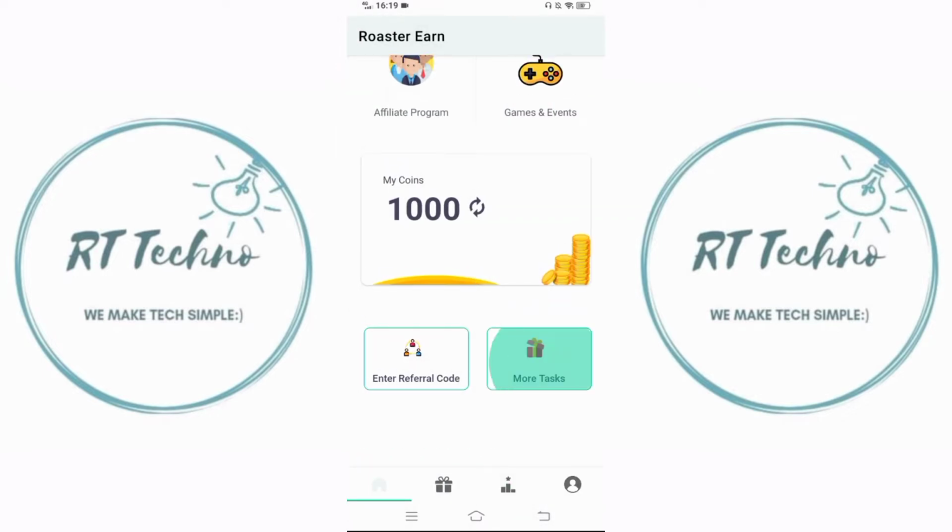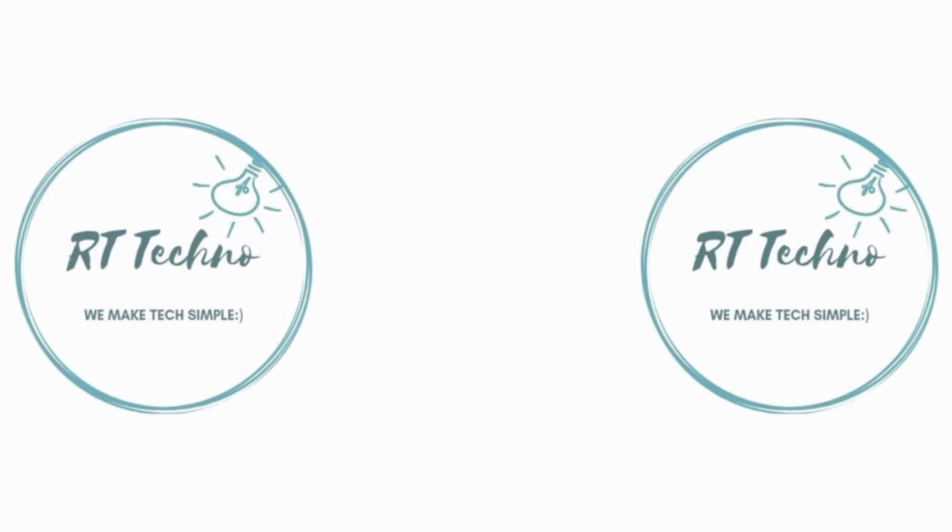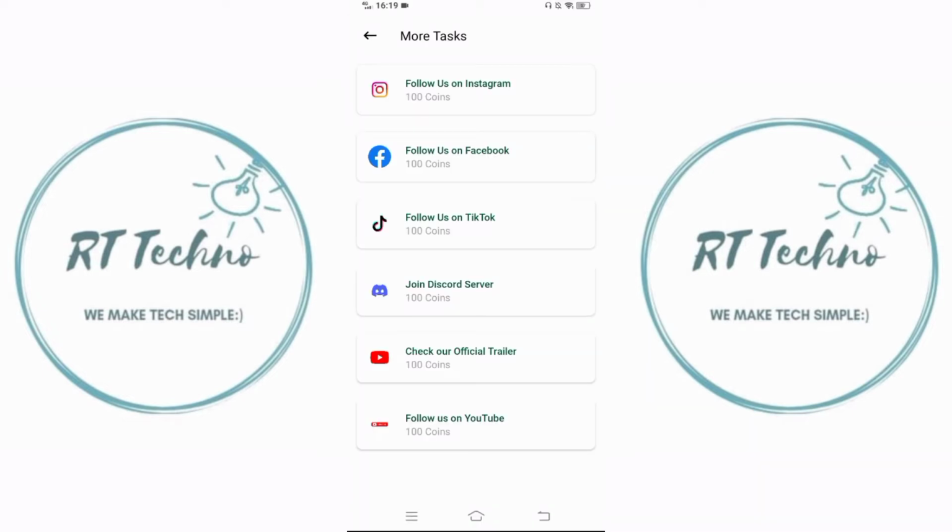There is an option of more tasks. If you click on more, you will get this interface where you can watch videos on YouTube and earn up to 100 coins, and you can even follow them on Instagram and Facebook. You can follow them on YouTube for 100 coins. Altogether you will earn 600 coins from these tasks.